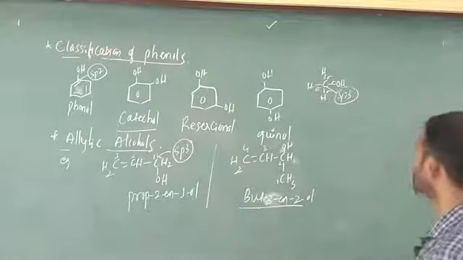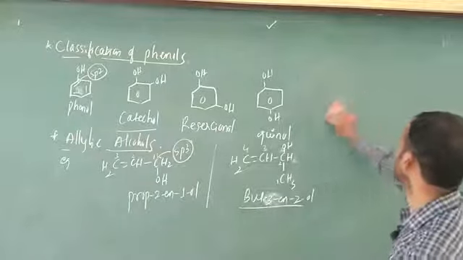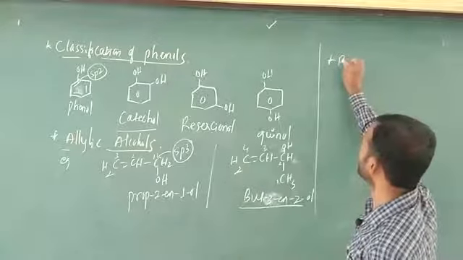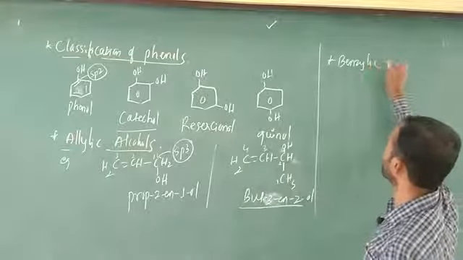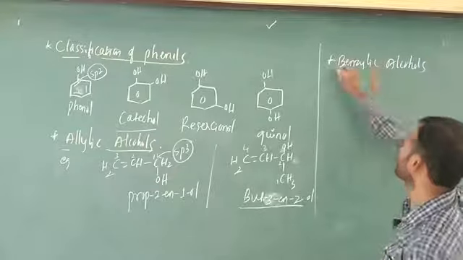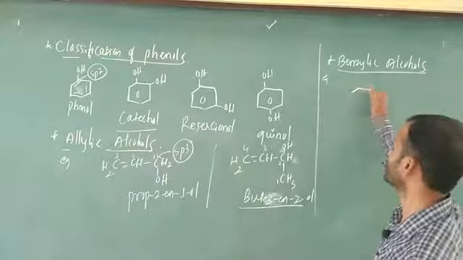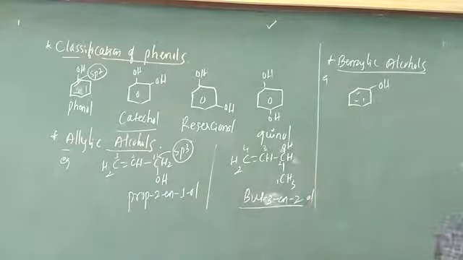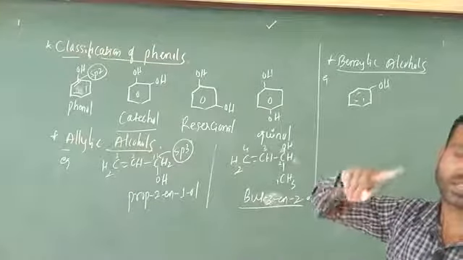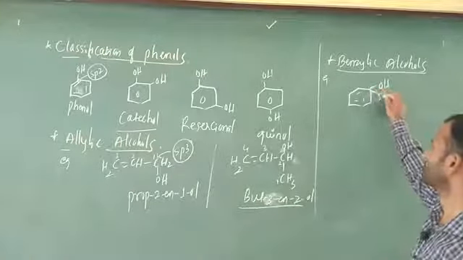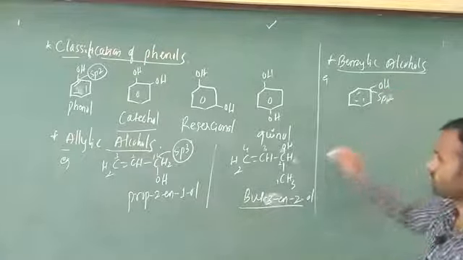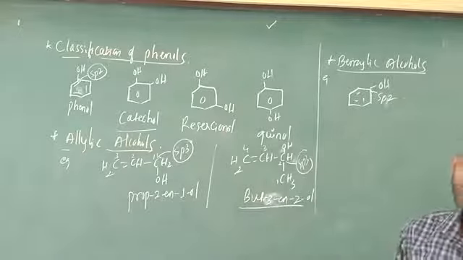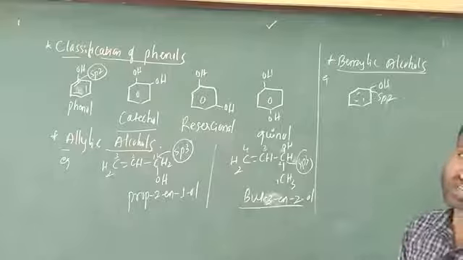The next heading is benzylic alcohol. A very simple example: I am going to consider this phenyl only. Here the OH group is directly attached to an sp2 hybridized carbon atom. What is the hybridization of this carbon? sp2. What about this one? If it is sp3, that is an allylic alcohol. If it is sp2, that is a benzylic alcohol.